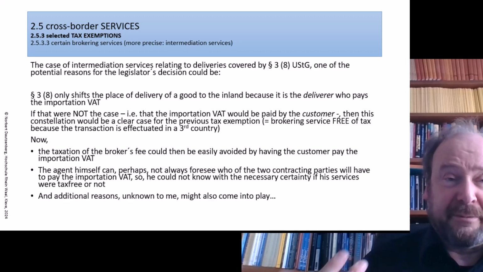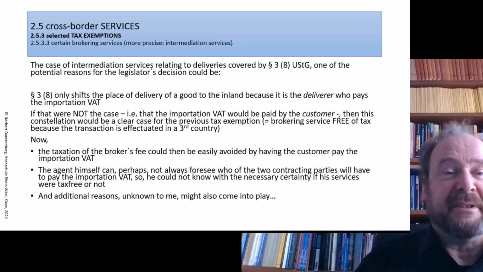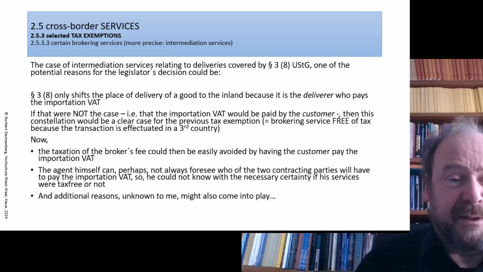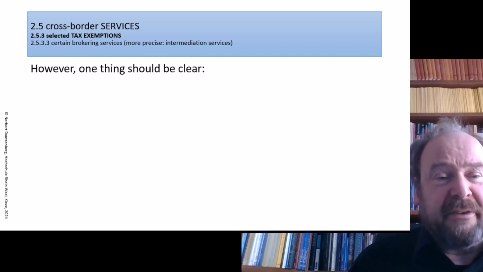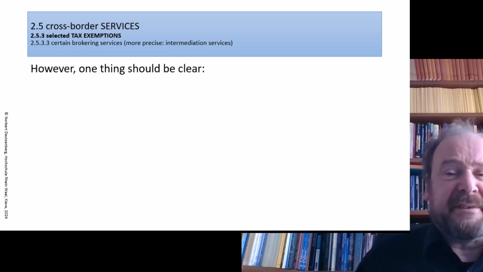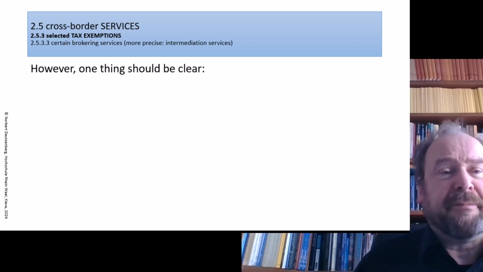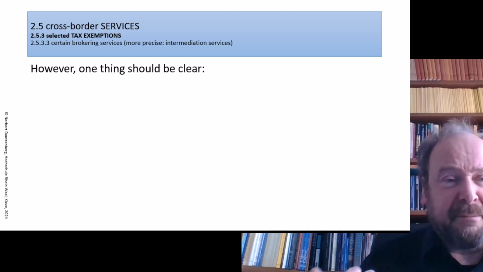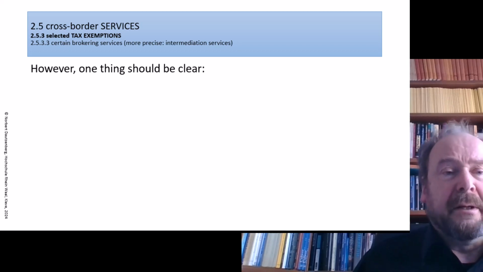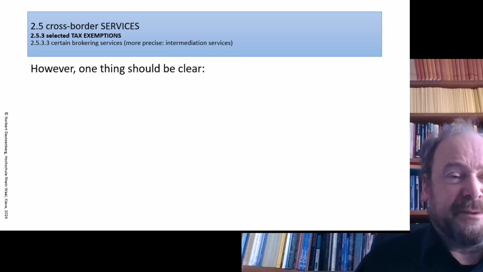Additional reasons, as I prudently already mentioned on that slide as a last entry, might come into play, and we have just mentioned one of them, potential double taxation in relation to third countries. Now, one thing should be clear. We have just said up to now, when the underlying contract is free of tax, there might be cases where we feel the need that then also the agent's fee should be free of tax.